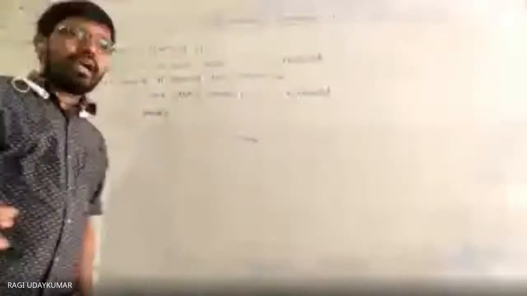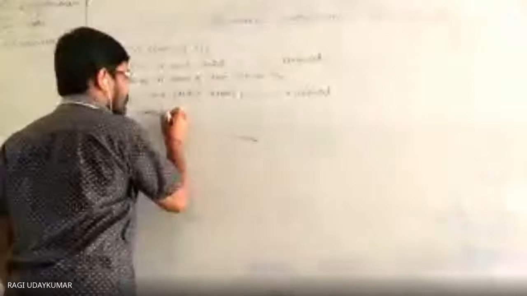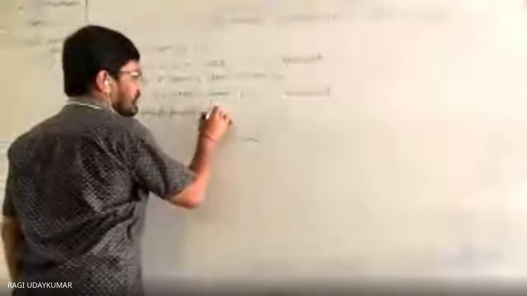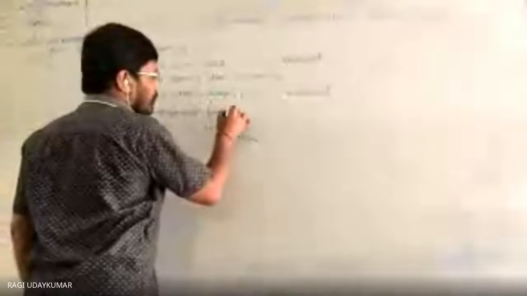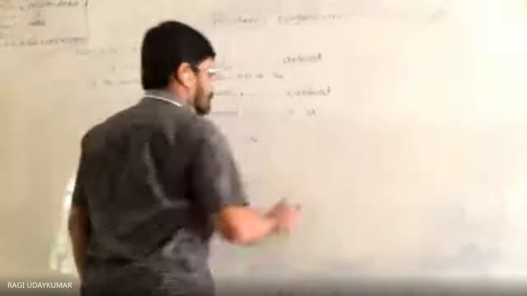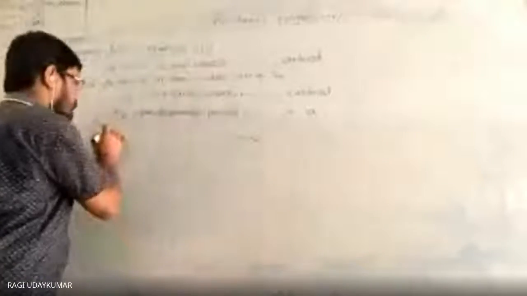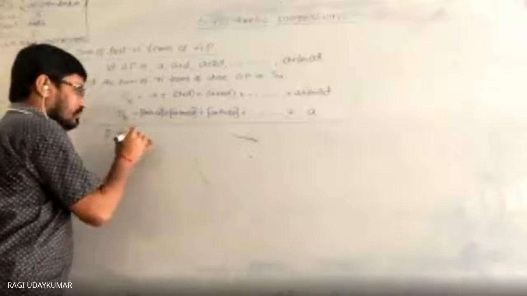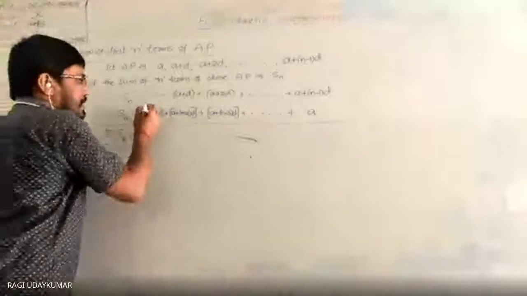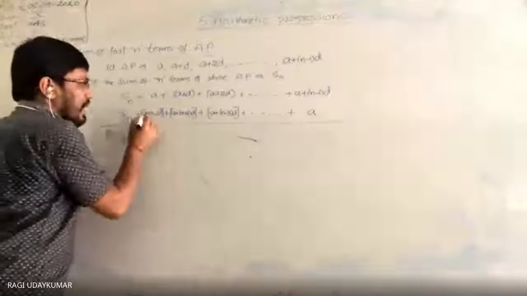Yes. So a plus, here the next term you are going to get. This is one term. The next one is a plus n-2 into d. Here next you will get a plus n-3 into d, and so on. If you add these two sums, you are going to get 2 times Sn. So 2 times Sn is nothing but here a and here a plus n-1.